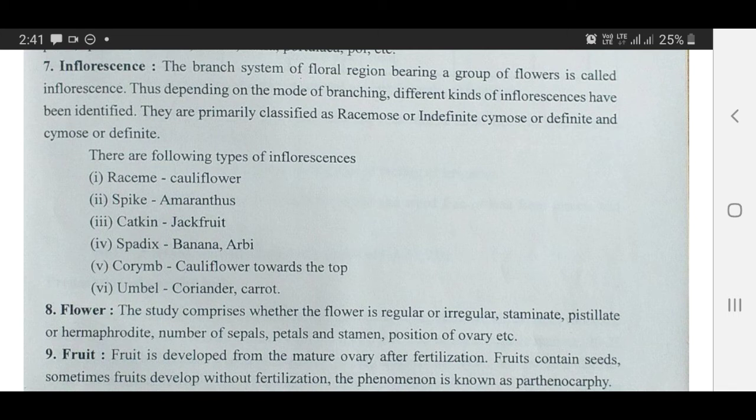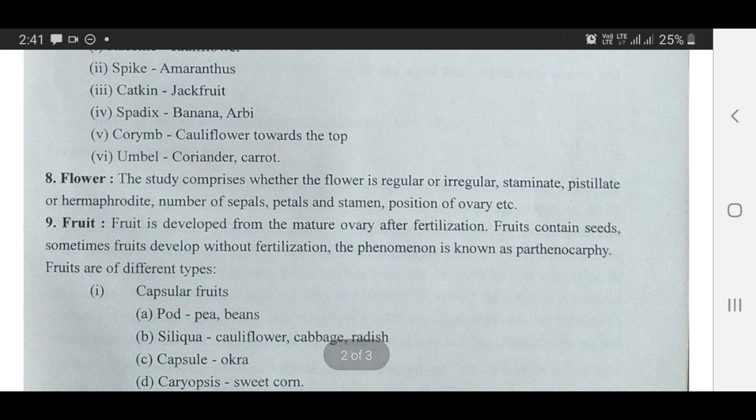In case of jackfruit, it is known as catkin, and in case of banana and colocasia, inflorescence is known as spadix, and in case of cauliflower, towards the tip, the inflorescence is known as corymb, and carrot and coriander produce umbel type of inflorescence. Now come to the flower.